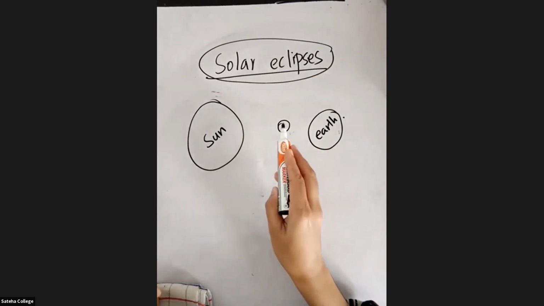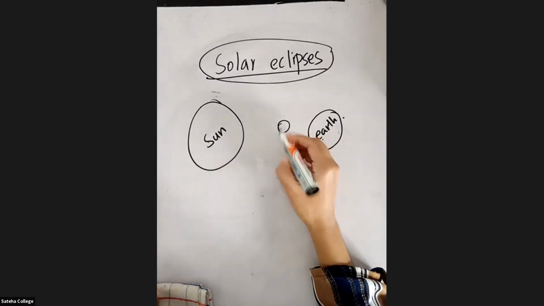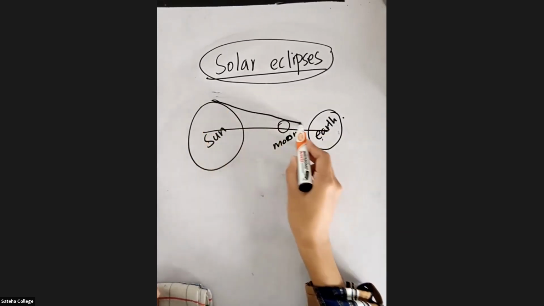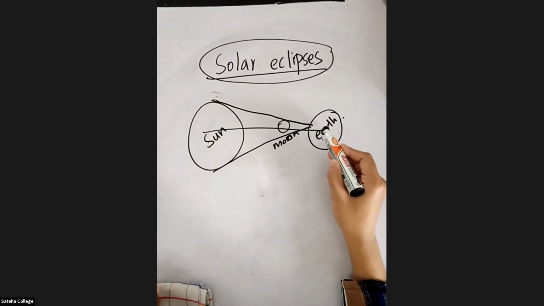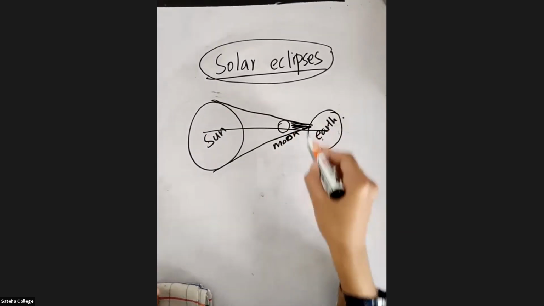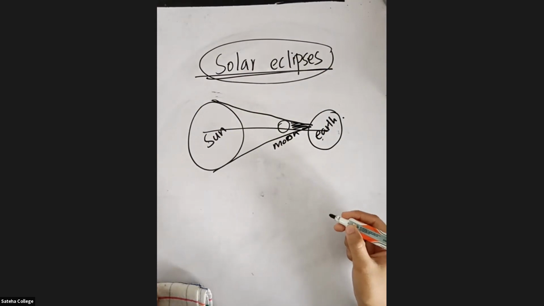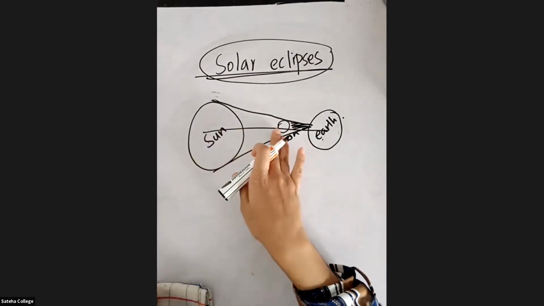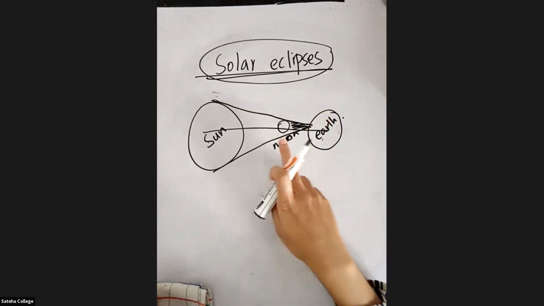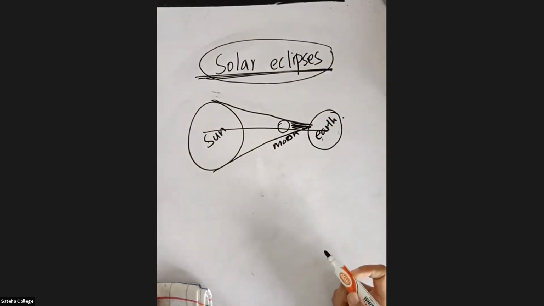So when the moon comes in between the sun and the Earth, and when the moon, sun and the Earth are in a straight line, the shadow of the moon will fall on the Earth. That you call a solar eclipse.